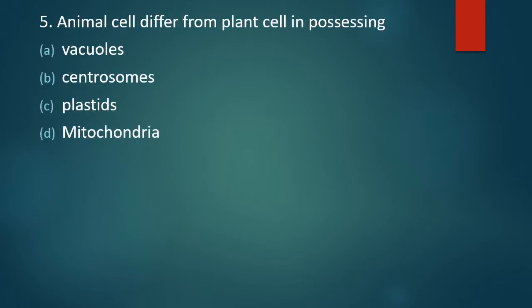Question number 5. Animal cell differ from plant cell in possessing vacuoles, centrosomes, plastids, or mitochondria. Which of the following is found in animal cell but not in plant cell? The correct answer is option B, centrosomes.